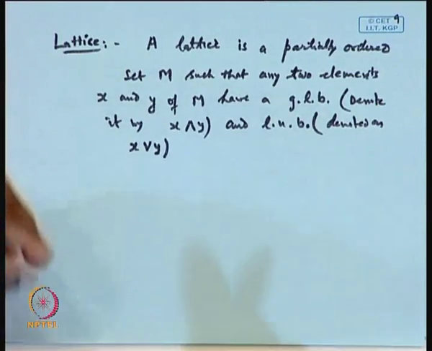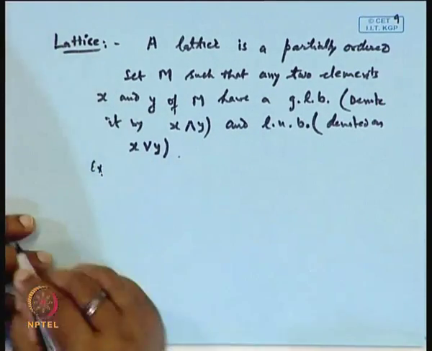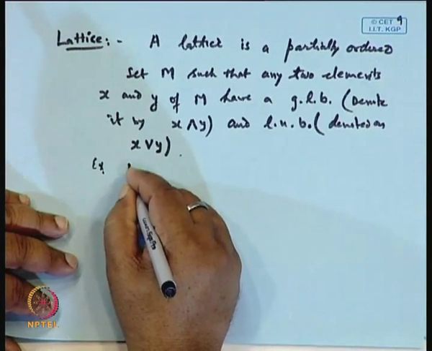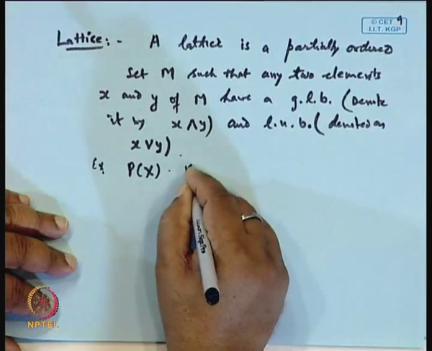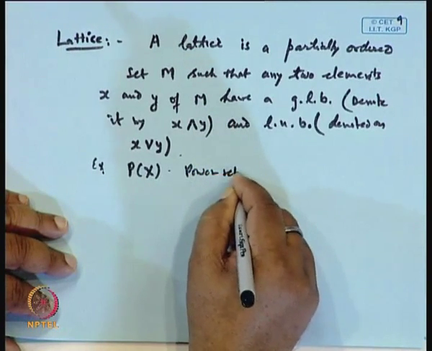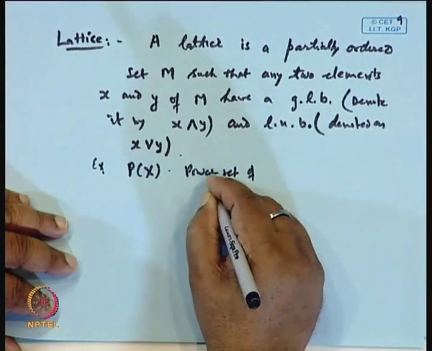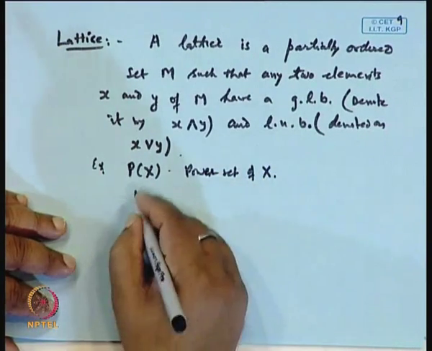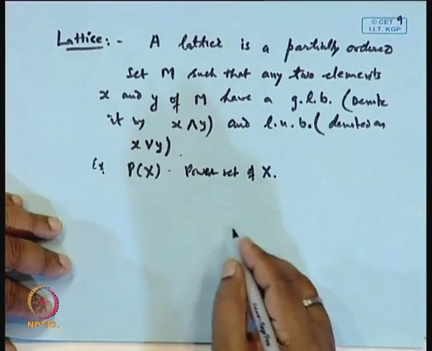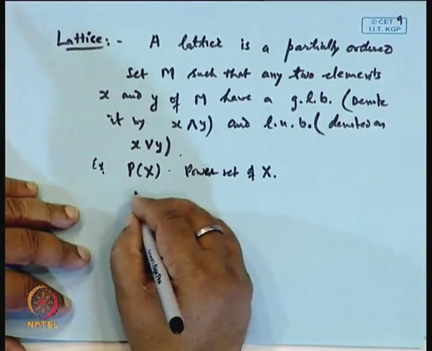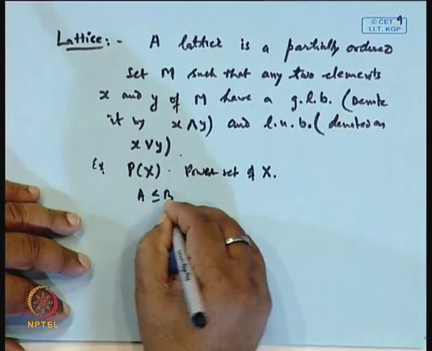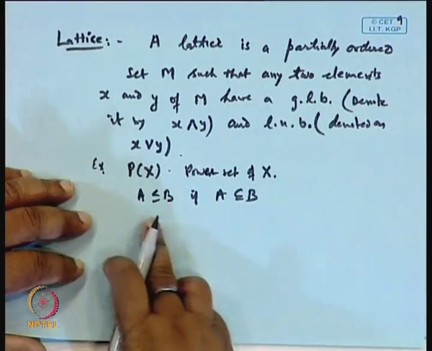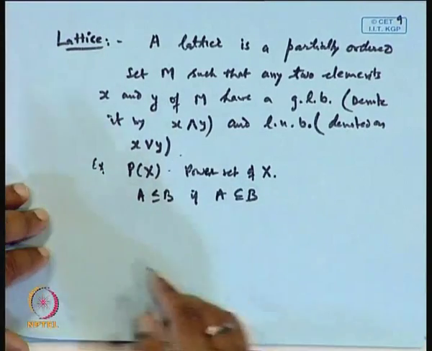Okay. For example, if we take P(X), the power set of X, and let us define the ordering as A is less than or equal to B if A is a subset of B. Then the meet and join are both available.